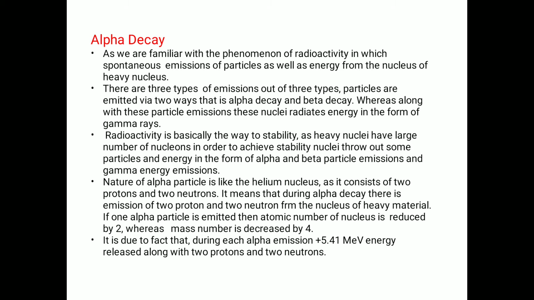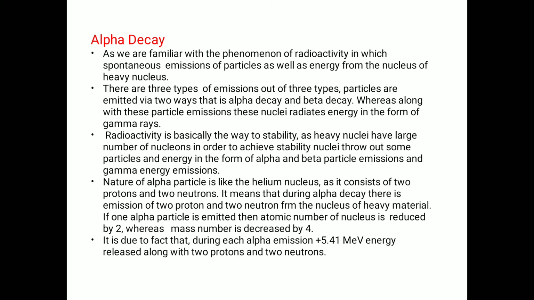Now, radioactivity is basically the way to stability. As heavy nuclei have a large number of nucleons, in order to achieve stability, nuclei throw out some particles and energy in the form of alpha and beta particle emissions and gamma energy emission. It means that when the nucleus feels that it is unstable, when it becomes heavy, it will be unstable. To achieve stability, that nucleus or atom emits particles or energy. So radioactivity is basically the way to stability.